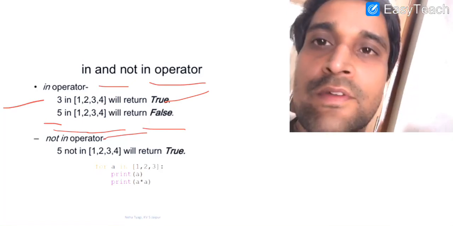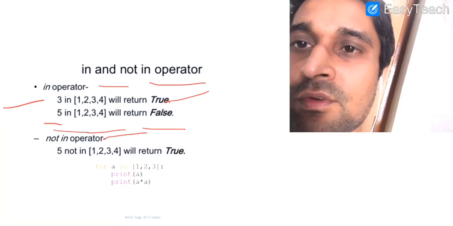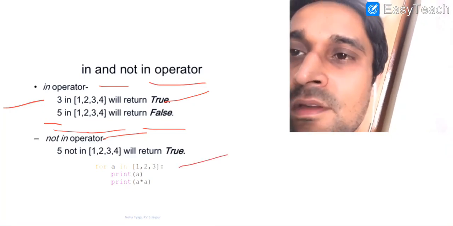Not in performs the reverse operation of the in operator. We have written 5 not in [1, 2, 3, 4]. So it will return true because 5 is not present here.